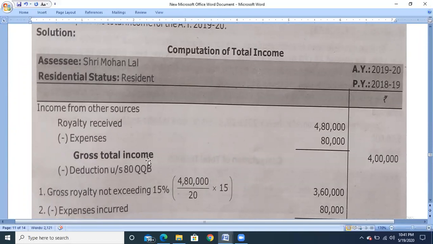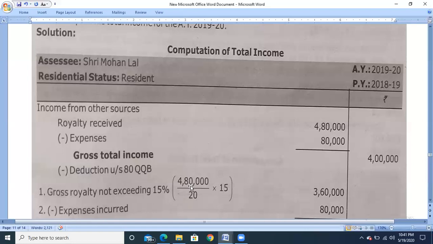That will be the gross total income. Now from that we need to claim the deductions under section 80QQB. Be careful, any amount received in foreign exchange within the time limit has to be taken, but in the problem they have not given that information. So take directly the royalty amount, that is the gross royalty not exceeding 15 percent.